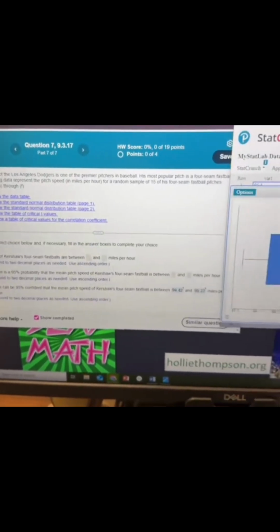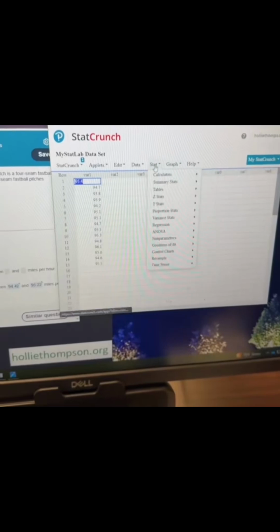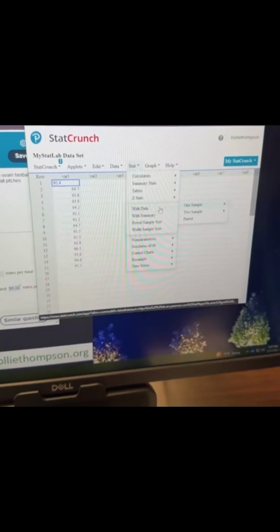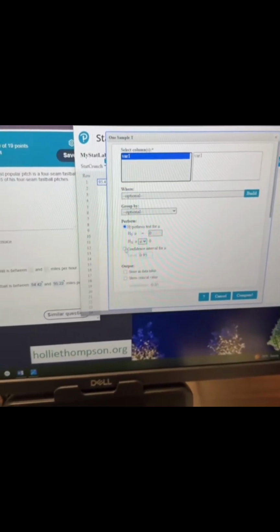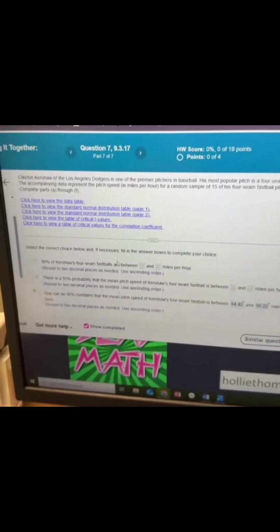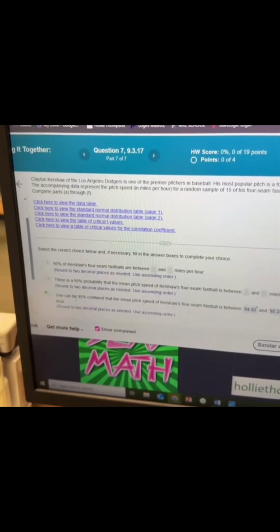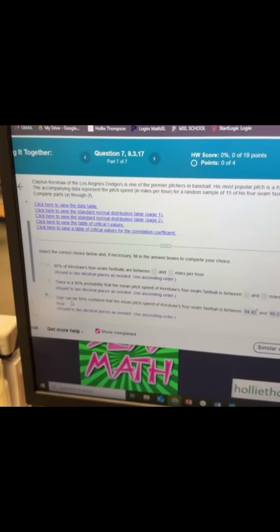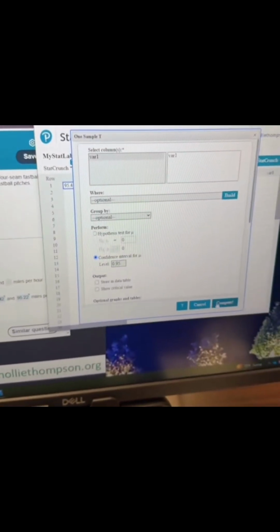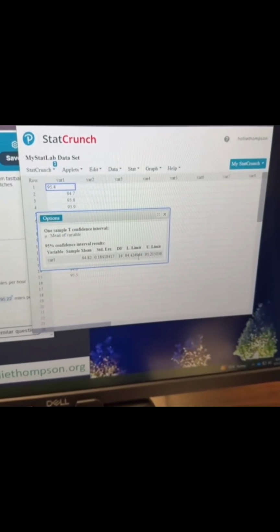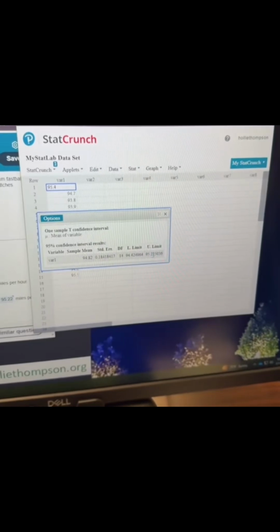Now, to get the interval, we go to Stats, T Stats, One Sample with Data. Click here. The confidence interval is 95%, and it's always "we can be 95% confident" or "one can be 95% confident." We're looking for this word confident. So we put 95% in here, compute, and it gives us the lower and upper bound, 94.42 and 95.22.